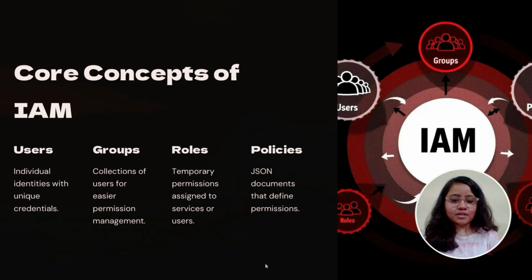By understanding and combining users, groups, roles and policies, you can precisely control access to your AWS resources and enforce best practices like least privilege and separation of duties. So, users are the individual identities with unique credentials. Groups are collections of users for easier permission management. Roles are temporary permissions assigned to services or users. And policies are JSON documents that define the permissions. These are the four main concepts of IAM.